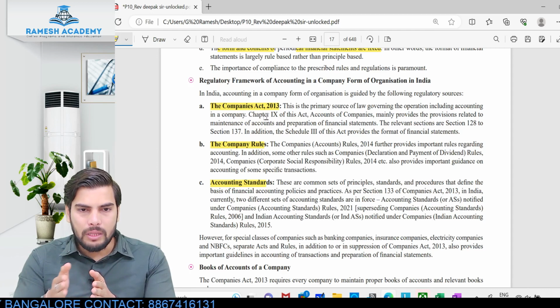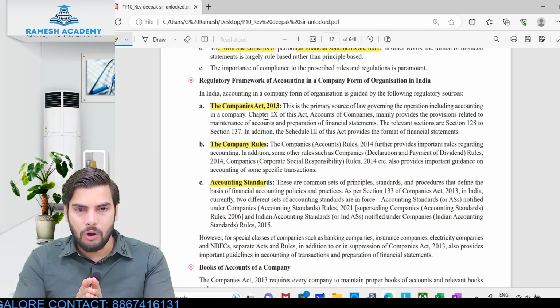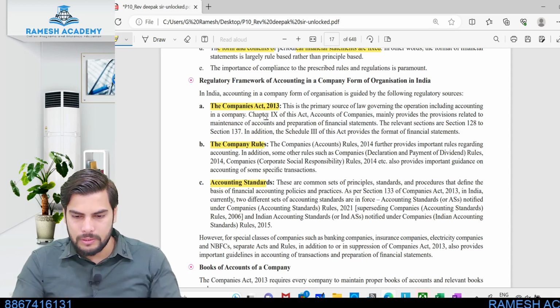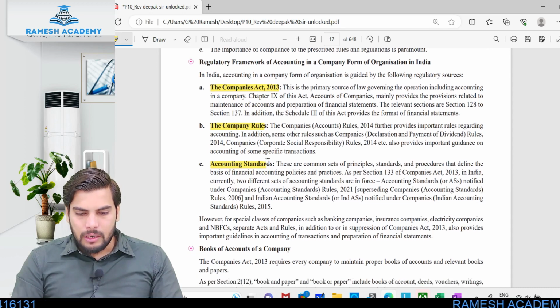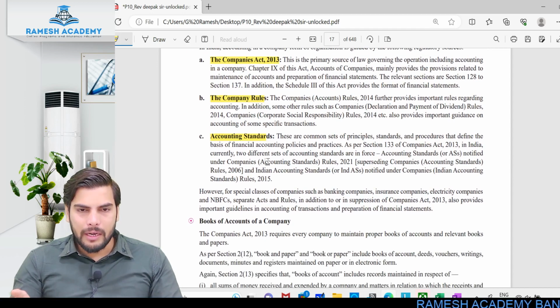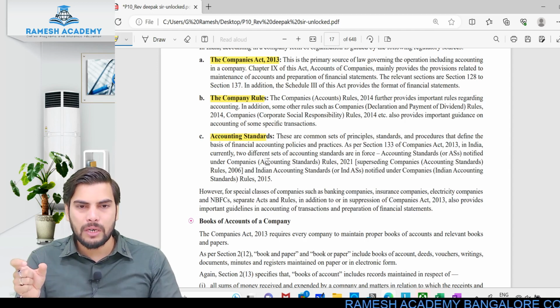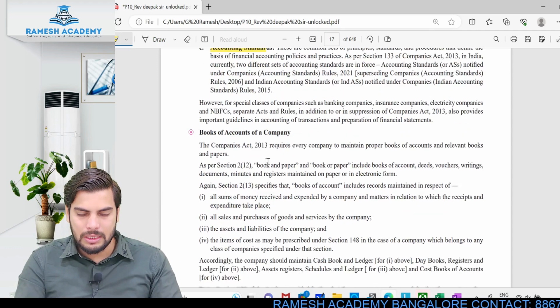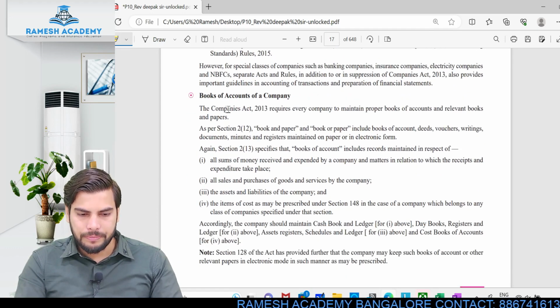All these things have to be maintained in a systematic order. Clear? These are the provisions we need to follow. This is what has been mentioned in the Companies Act and Companies Rules. When it comes to accounting standards, for different items of the financial statement we'll have separate accounting standards. Whatever has been prescribed in the accounting standard, we just need to follow it. Just remember all this; it's not much important.